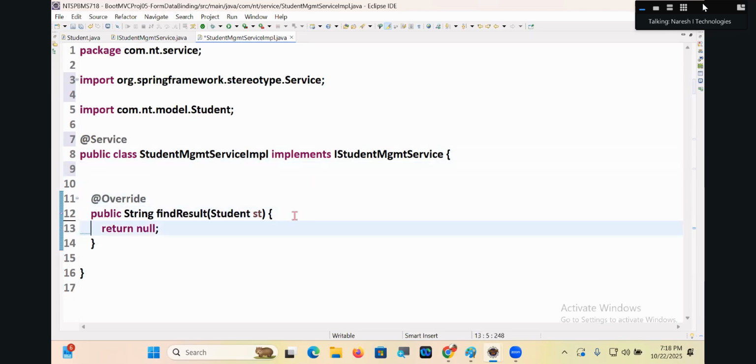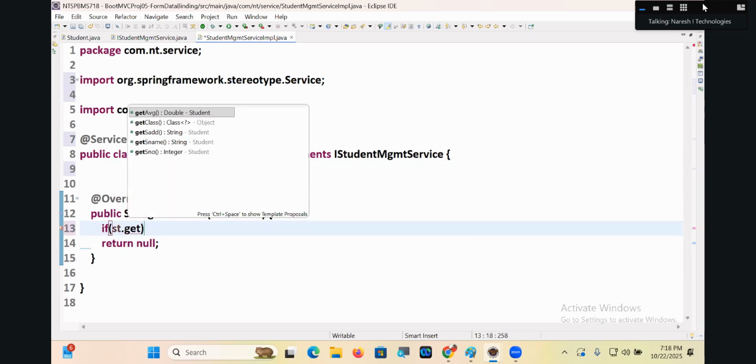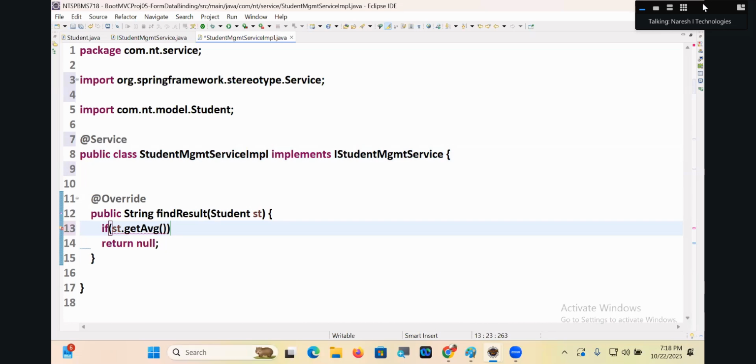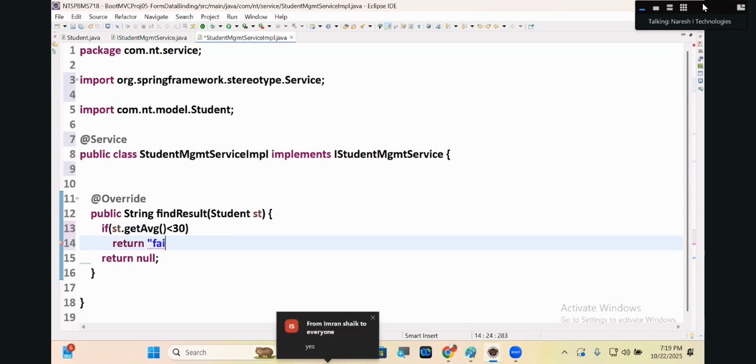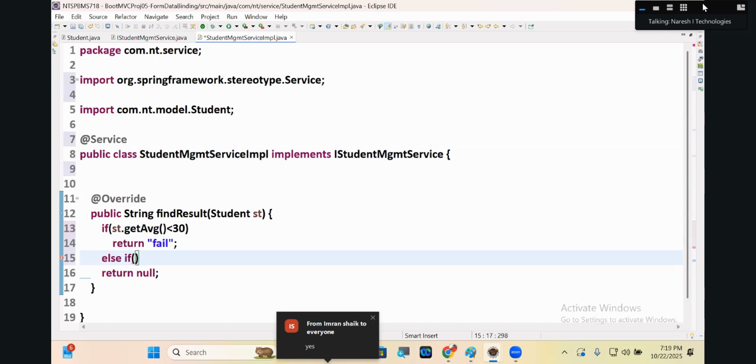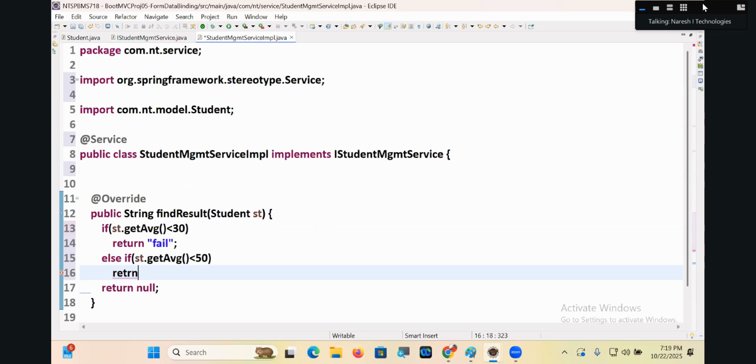No need of anything, guys. Here, if st.getAverage is less than 30, return fail. Else if st.getAverage is less than 50, return pass third class.